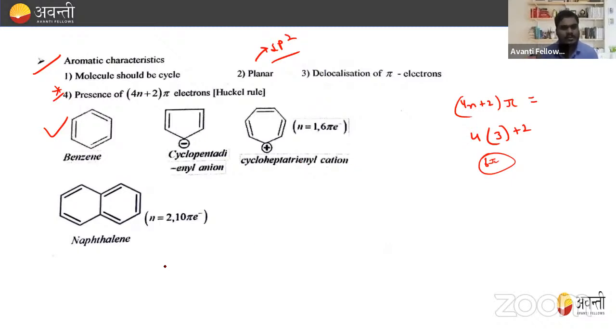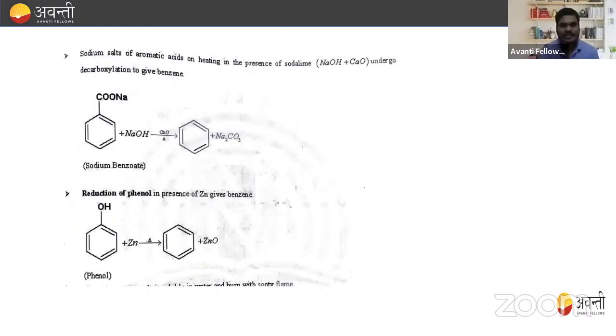Similarly, naphthalene has 2 cyclic rings and a total of 10 pi electrons. This ring has 6 pi electrons, and this one also has 6 pi electrons. So these are all aromatic compounds. The point to remember here is that if any molecule possesses these four characteristics, then it must be aromatic, right?